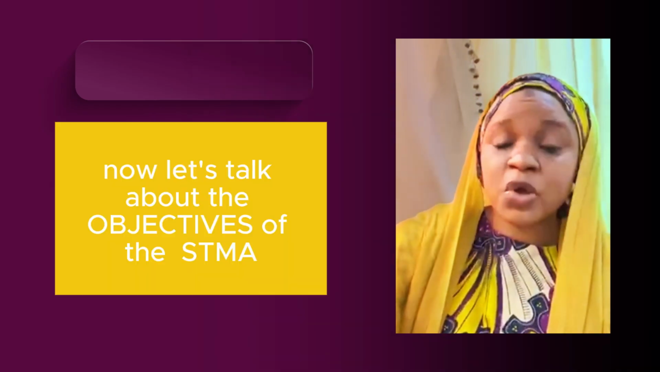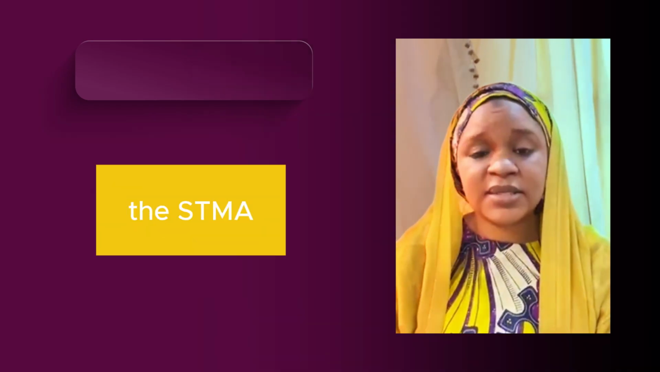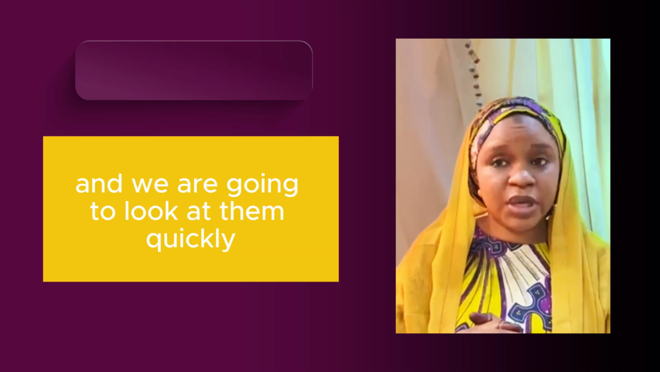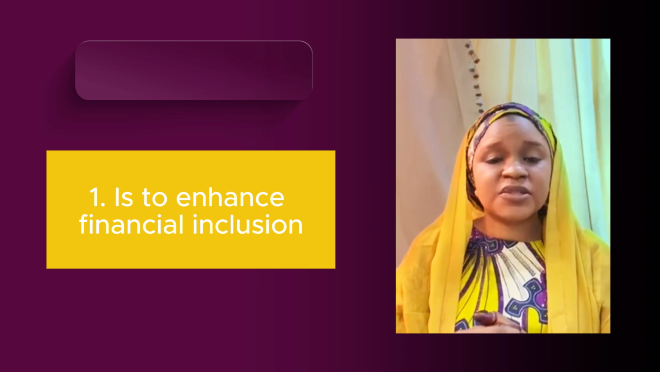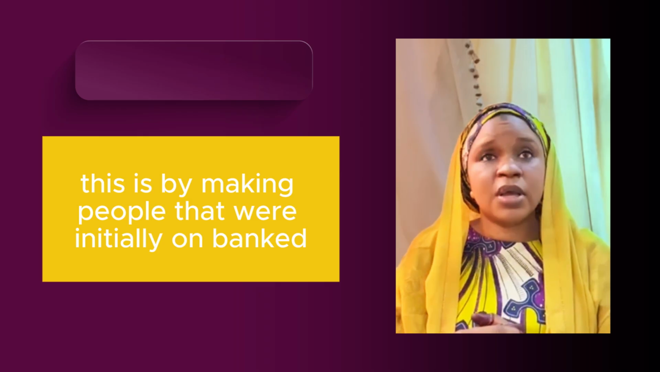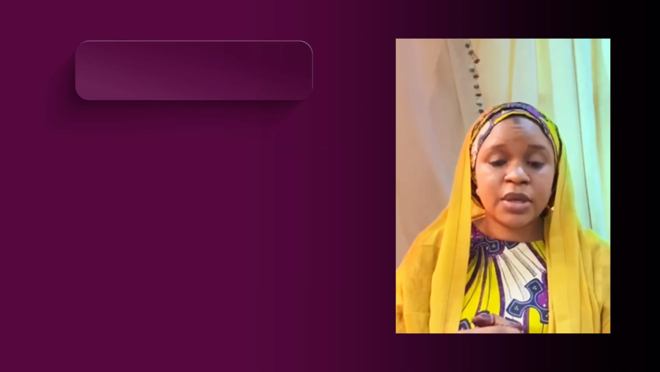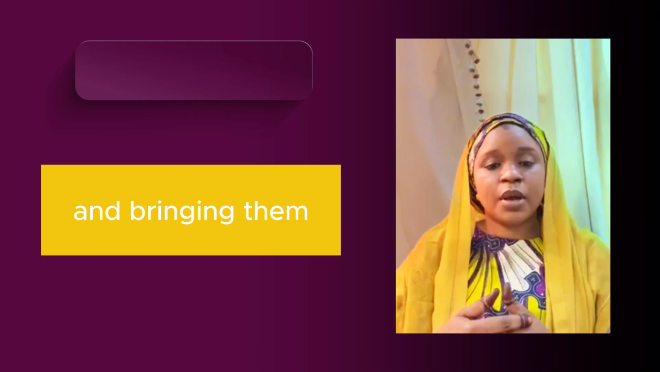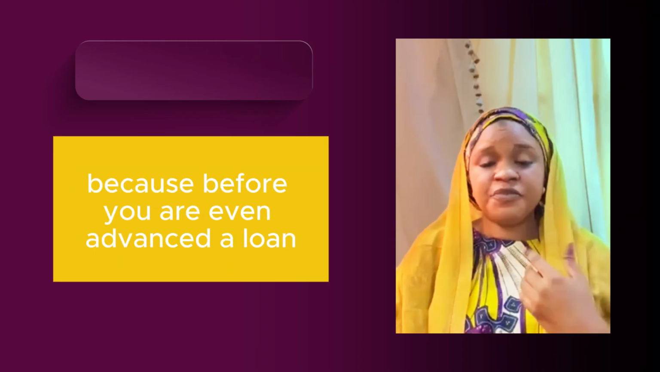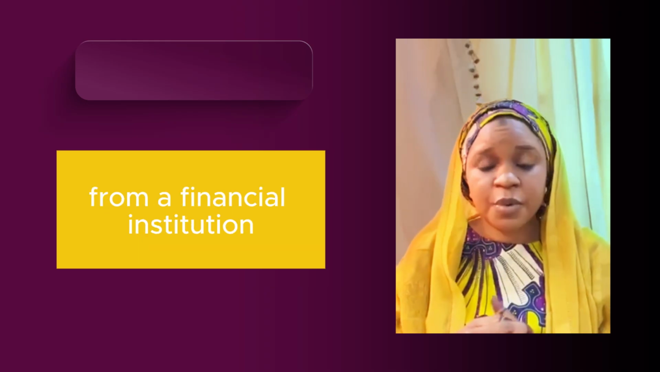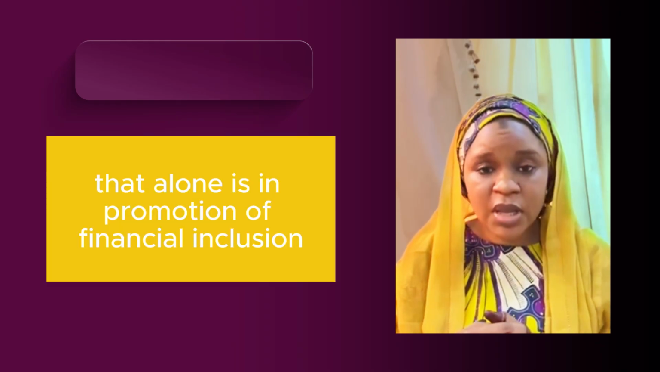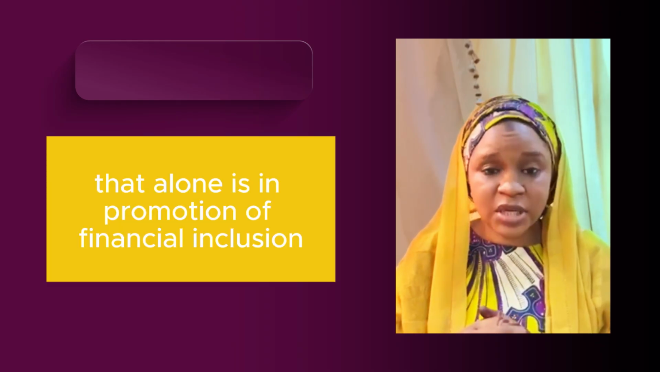Now, let's talk about the objectives of the SCMA. The SCMA has 6 main objectives, and we are going to look at them quickly. Number 1 is to enhance financial inclusion. This is by bringing people that were initially unbanked into the formal sector of the financial system, because before you are even advanced a loan from a financial institution, you have to have a bank account. That alone is in promotion of financial inclusion.